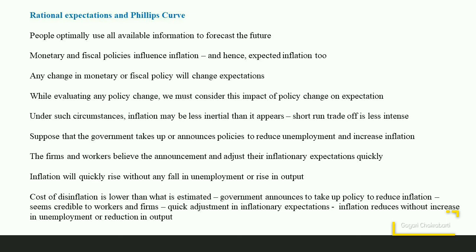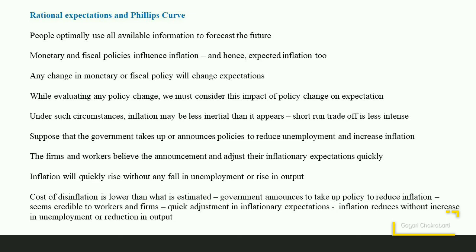Now, as the expectations are reduced, the inflation will be reducing without any increase in unemployment or the reduction in output. As individuals adjust their expectations very quickly, the short-run Phillips curve would shift downward and the economy would reach low inflation without the cost of temporarily high unemployment and the low output.